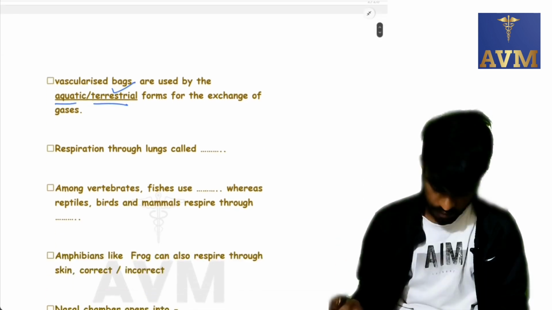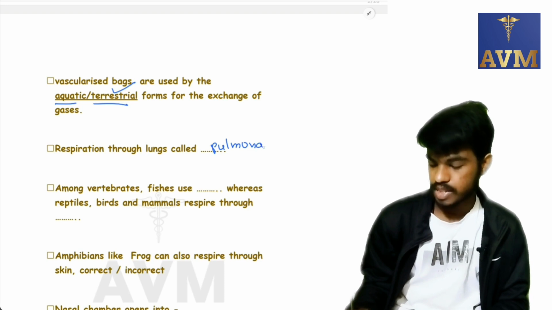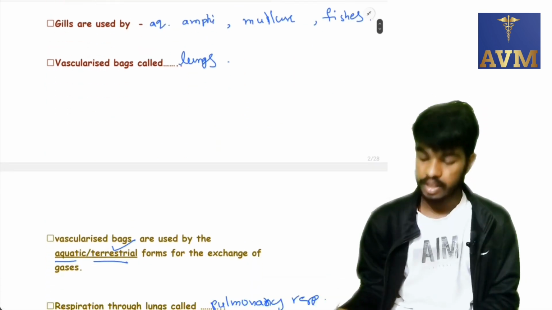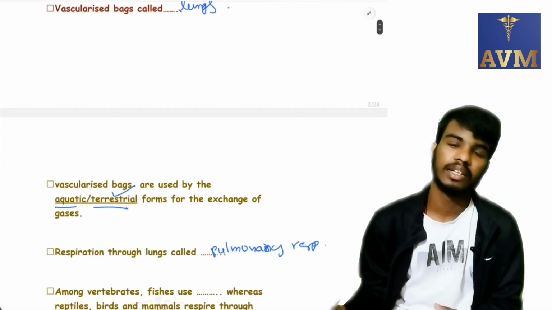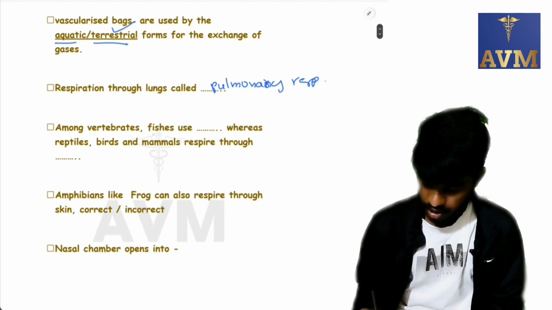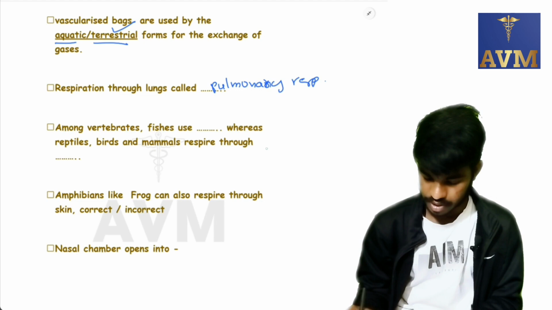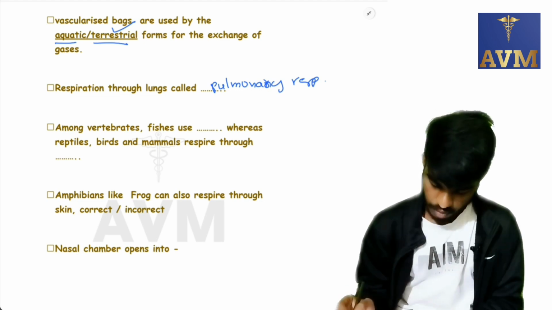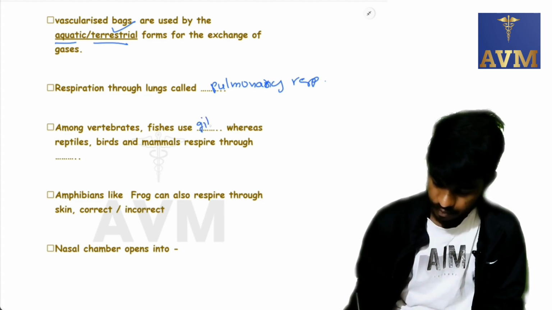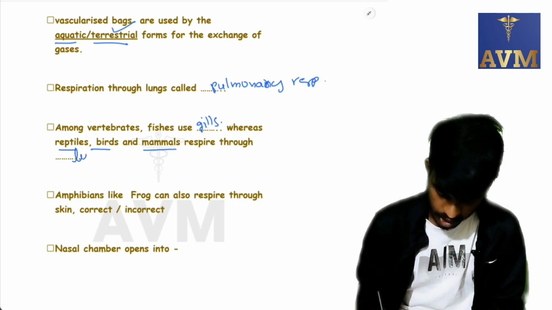Respiration through lungs is called pulmonary respiration. Respiration through gills, branchial respiration. Respiration through lungs, pulmonary respiration. Among vertebrates, fishes use gills for respiration and reptiles, birds, mammals respire through lungs.